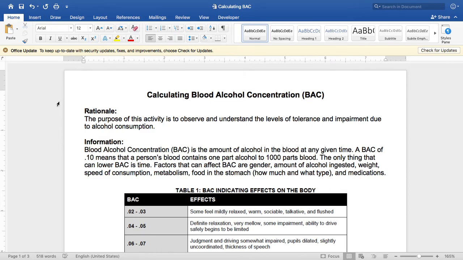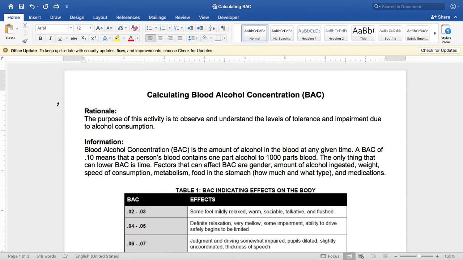All right, I want to show you all how you're going to be able to calculate somebody's blood alcohol concentration, or their BAC. So the purpose of this activity is to observe and understand the levels of tolerance and impairment due to alcohol consumption. So we know that blood alcohol concentration, or BAC, is the amount of alcohol in the blood at any given time.